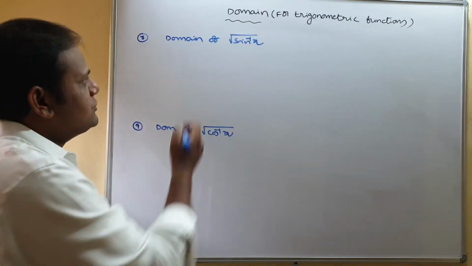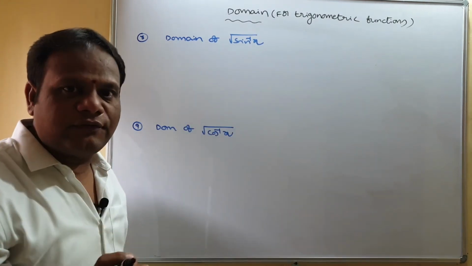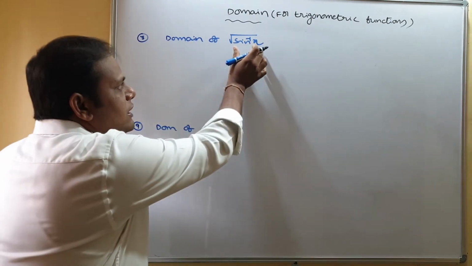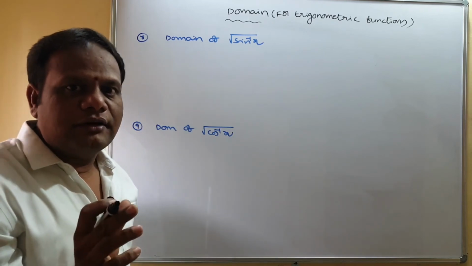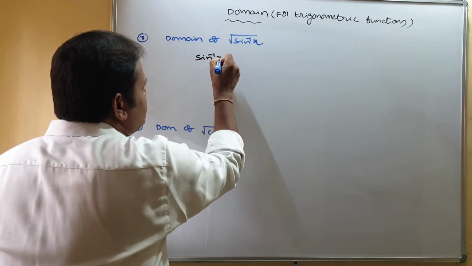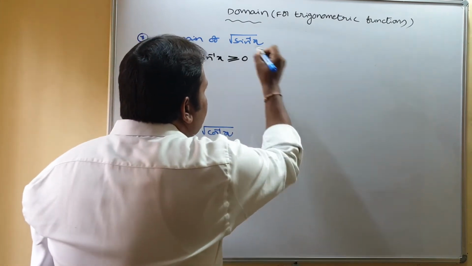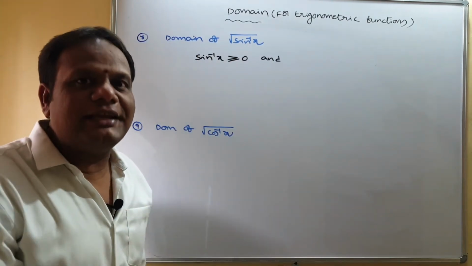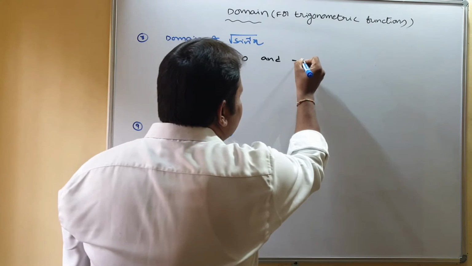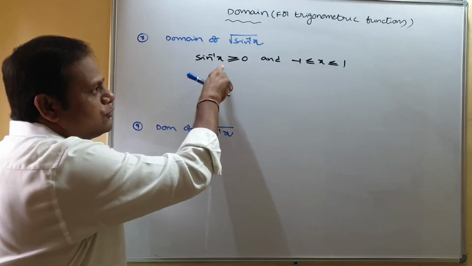Is it clear? Coming to this, we have to find the domain of root sine inverse x. Listen carefully. Here first we have a square root function. So we know that in a square root function, what is inside must be non-negative. So this is defined when sine inverse x is greater than or equal to 0. And we have the sine inverse function. So for sine inverse x, what is the domain? Yes, it is minus 1 less than or equal to x less than or equal to 1. Now you have to simplify it.